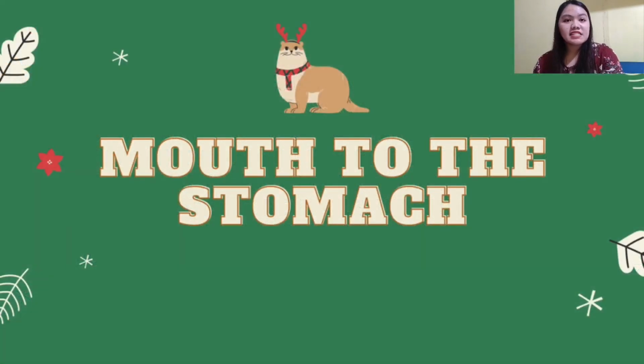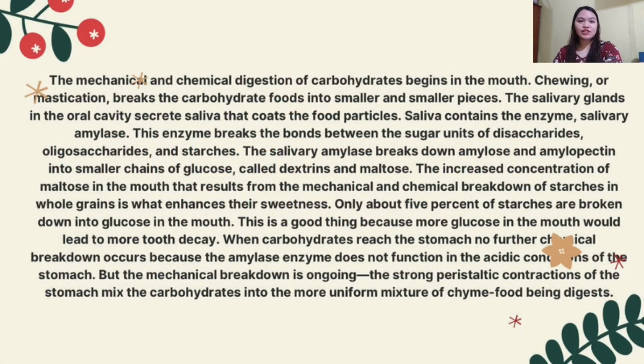And now let's discuss the carbohydrates from the mouth to the stomach. The mechanical and chemical digestion of carbohydrates begins in the mouth. Chewing, or mastication, breaks the carbohydrate foods into smaller and smaller pieces. The salivary glands in the oral cavity secrete saliva that coats the food particles. Saliva contains the enzyme salivary amylase. This enzyme breaks the bonds between the sugar units of disaccharides, oligosaccharides, and starches. The salivary amylase breaks down amylose and amylopectin into smaller chains of glucose called dextrins and maltose.